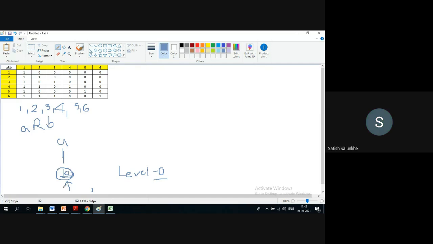Which are acting like B. 6. If you take 6, 6 is related to whom? What is the relationship we are having? Divisible relation. So 6 is divisible by 1. 6 is related to 1, no? Yes, sorry. Our objective is to identify that. 5. But it is related to 1 again.